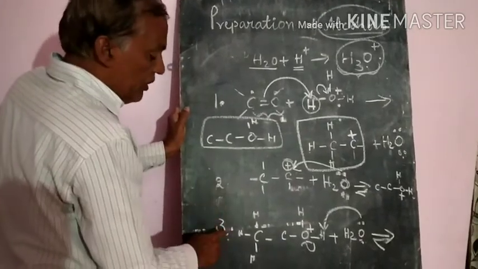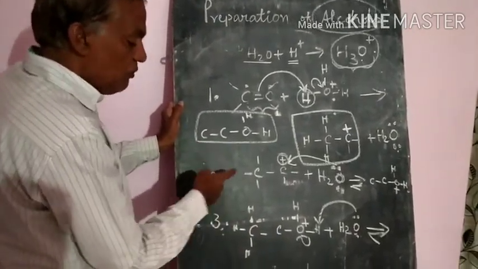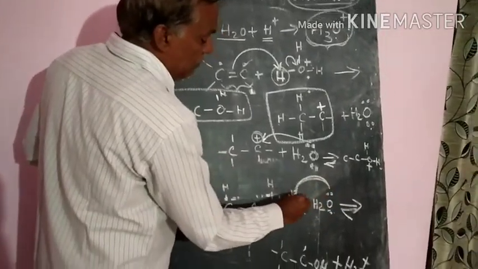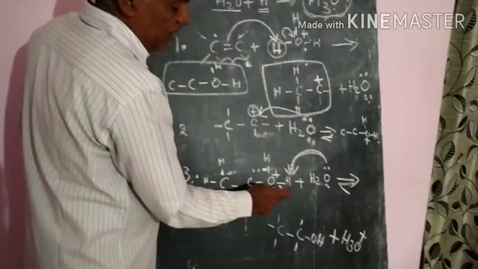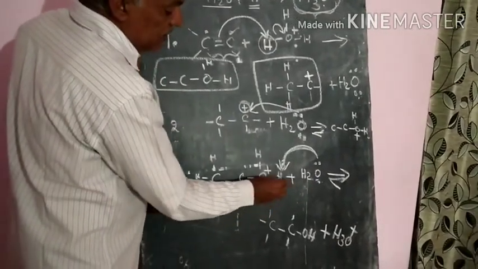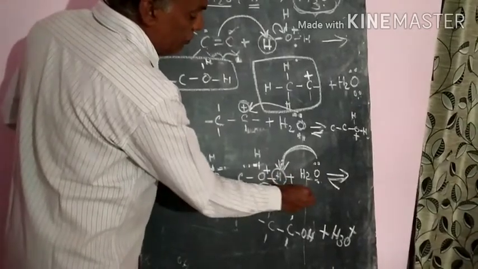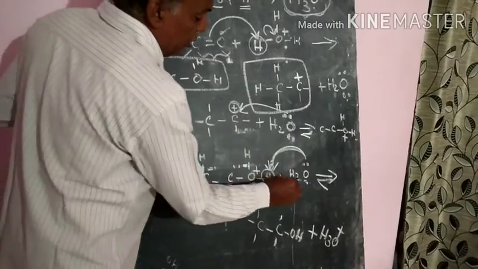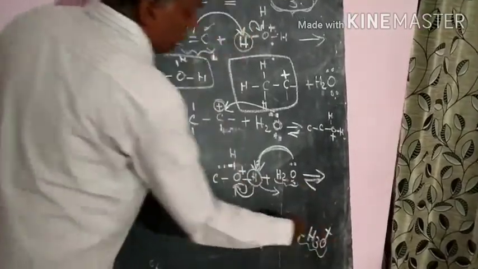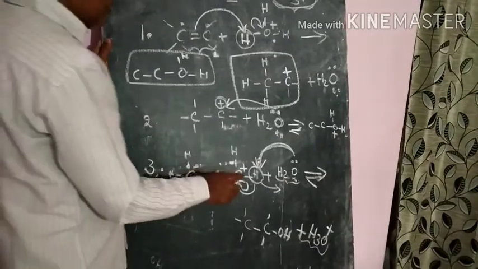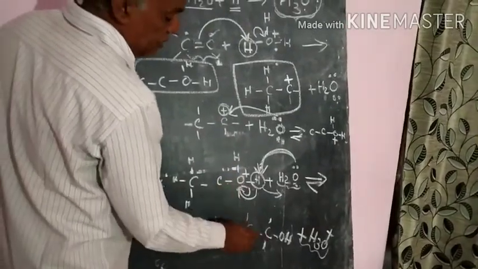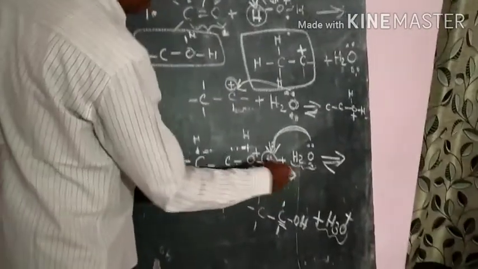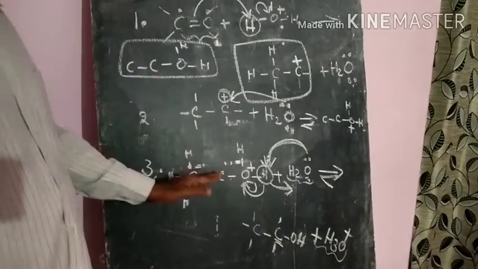Third step, deprotonation. That is, a proton will be removed again. From the protonated alcohol, water again acts as the nucleophile and attacks. What will happen? This hydrogen will go off and forms the OH bond, and this hydrogen with H2O will form the H3O plus ion. It will go away again. Then OH will be attached to the carbon atom. That is deprotonation, meaning hydrogen is removed from this one, to form the alcohol.